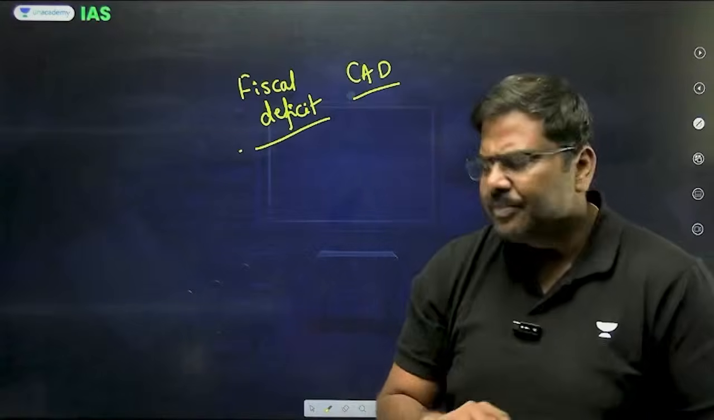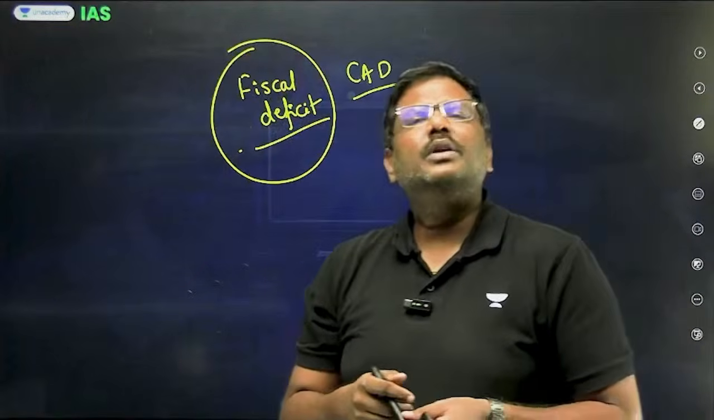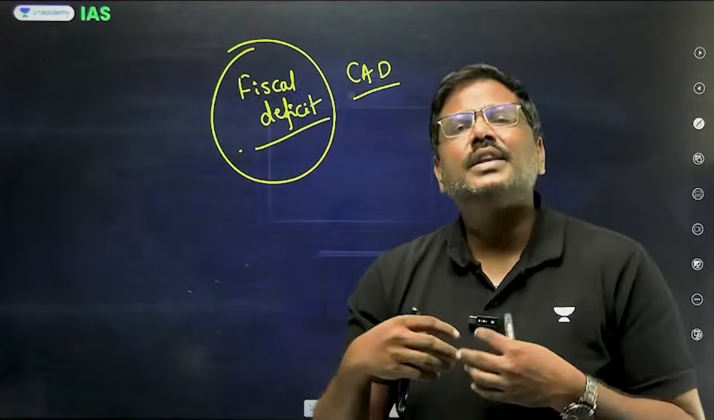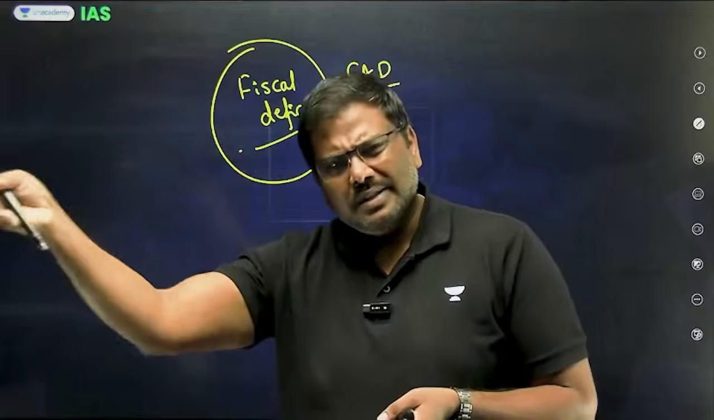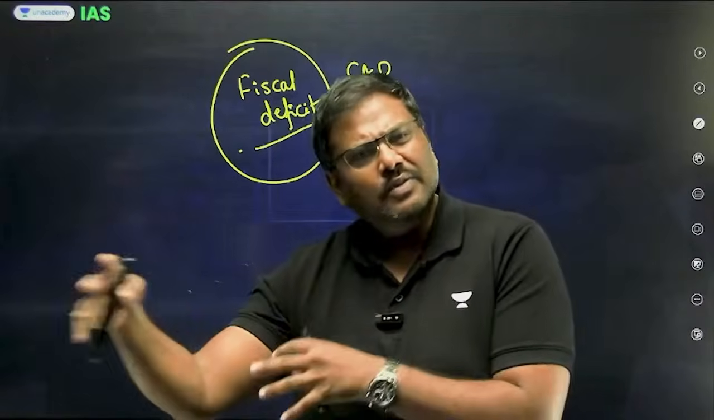For example, let's say in fiscal deficit, the government will borrow more. When the government will borrow more, interest rates in India will increase. And when interest rates will increase, it will have an impact on the exchange rate. And as a result of that, the current account deficit will also widen.